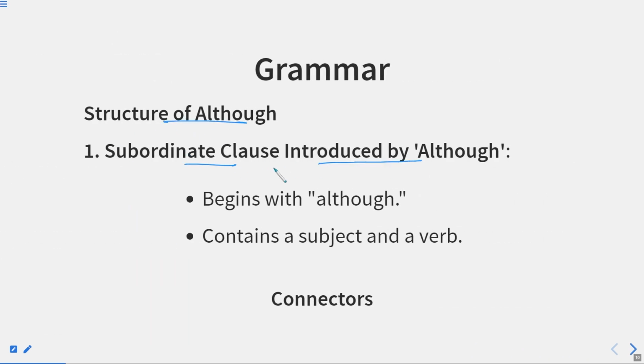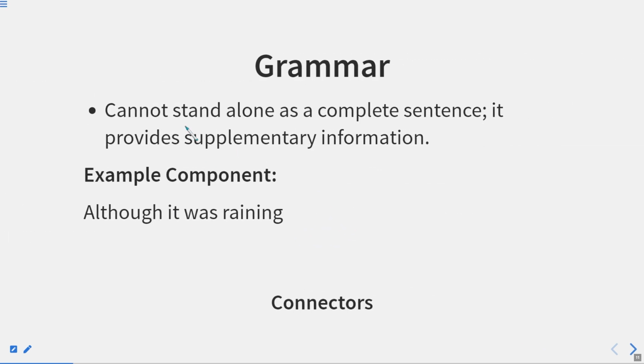The subordinate clause introduced by although, as I have already told you, begins with although, contains a subject and a verb, and cannot stand alone. That clause will not stand alone, because if I say although it was raining, now it does not make sense. So this is not the entire complete sentence. We need something after it.